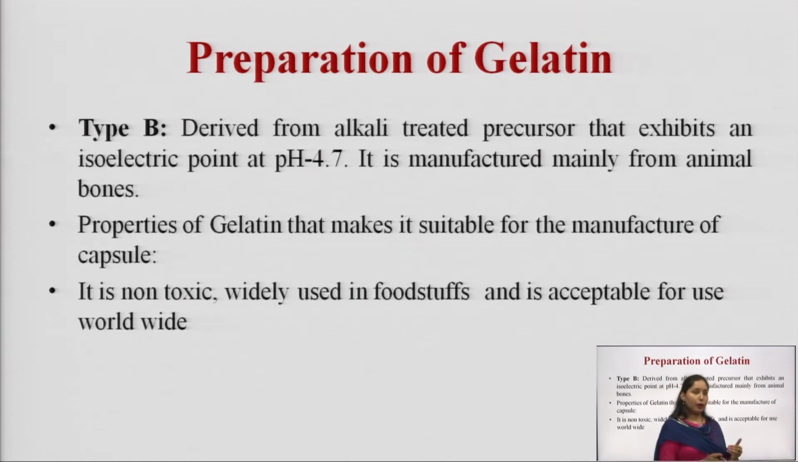Moving on to the further discussion, what are the properties of gelatin which make it suitable for the manufacture of capsules? First of all, it is non-toxic and it is widely used in foodstuff and acceptable for use worldwide. It is non-toxic in nature, that means it is inert. It does not create any problem or irritation on getting inside your body. So, the first property is that it should be non-toxic in nature.